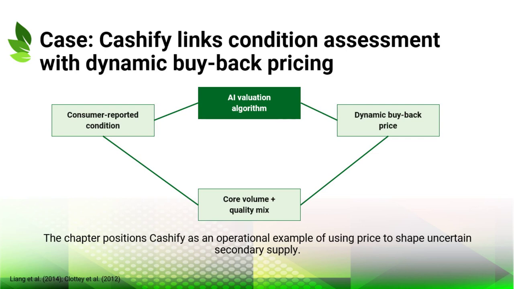That price is more than a transaction value. It acts as a control lever that shapes the volume and quality of smartphones entering the refurbishment system. The case therefore illustrates how circular supply chains can actively manage uncertain secondary supply instead of waiting passively for returns. Pricing becomes part of the operational control system.